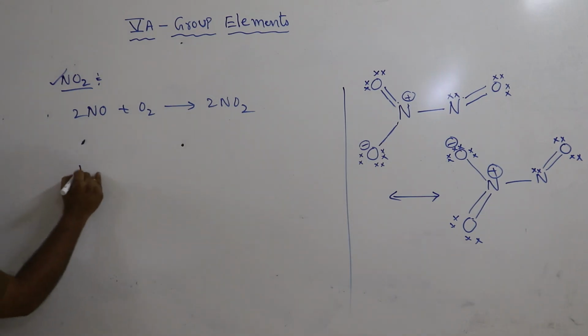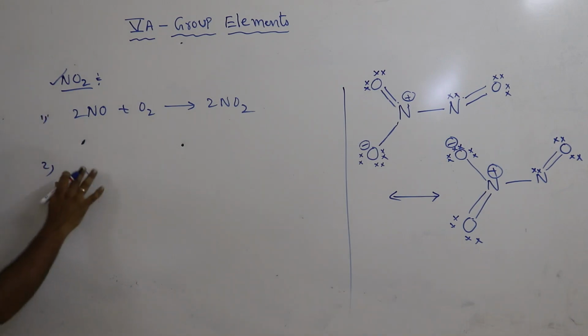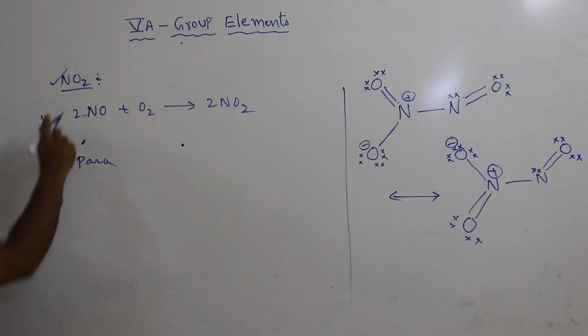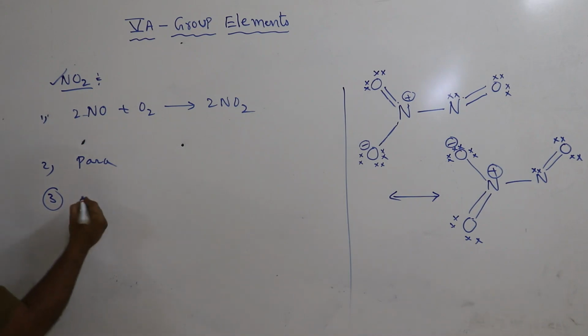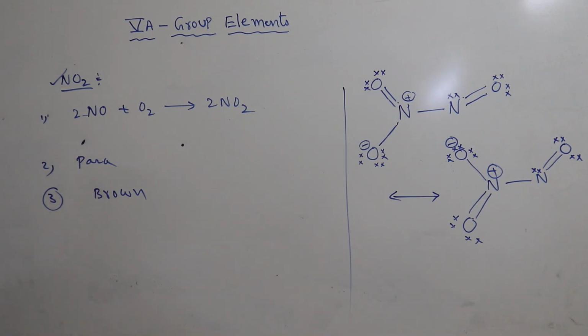Its structure is N with two oxygens. Another property is its magnetic property: it is paramagnetic. Also, when we observe nitrogen dioxide, its color is brown. It also has a resonance structure.